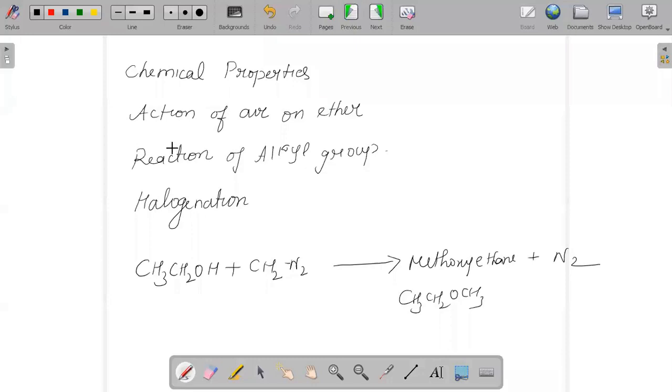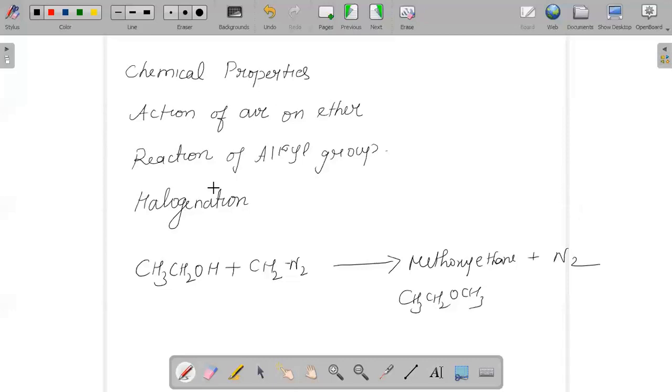Each and everything has a concept behind it and a way the reaction takes place. Ring halogenation: anisole reacting with chlorine will give ortho-chloroanisole or para-chloroanisole. Anisole can also undergo nitration.